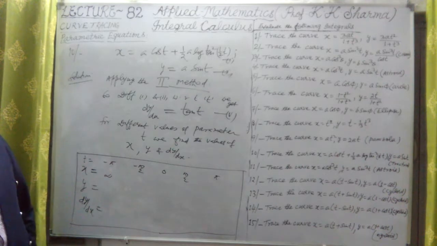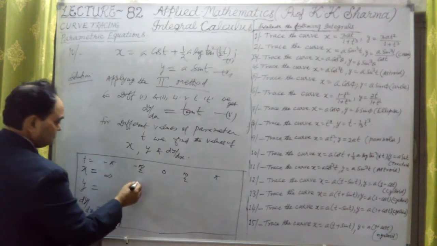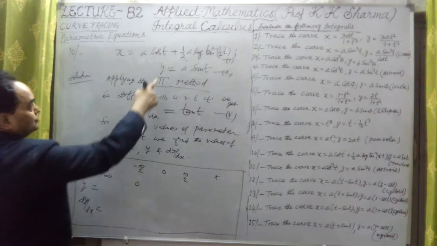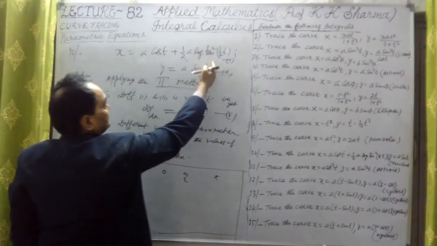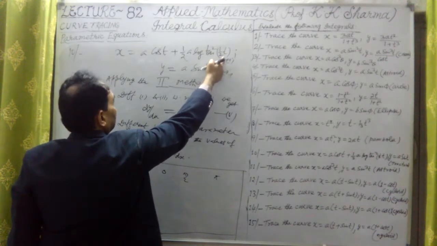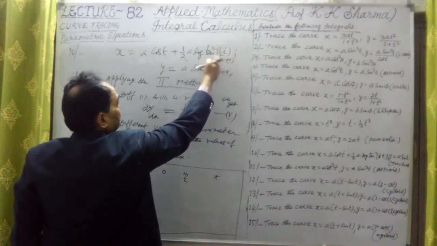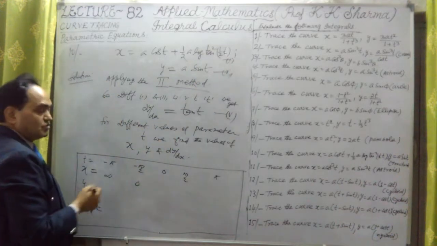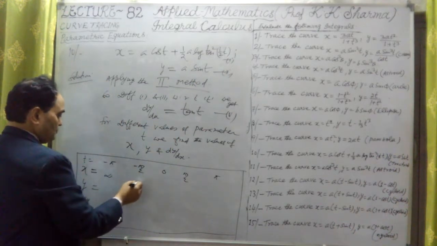If I substitute t equal to minus pi by 2, tan is infinity, but log infinity is 0. This is 0 here.